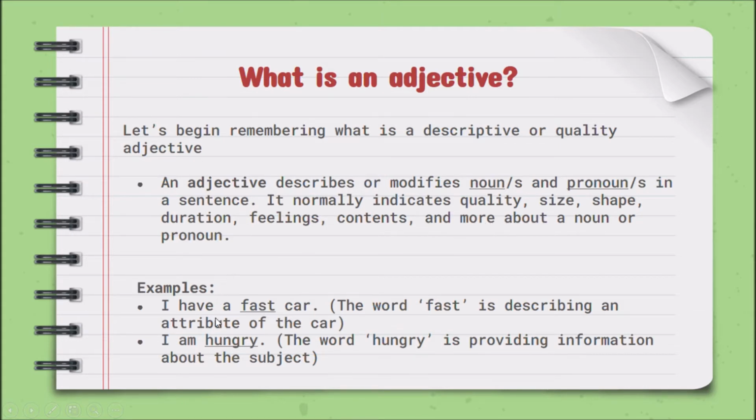Here I have two examples. I have a fast car. So fast means rápido, ¿cierto? And I'm describing my car is very, very fast. And I am hungry. Hungry means hambre, ¿cierto? Hambriento. I'm providing information about how this subject or pronoun feels.